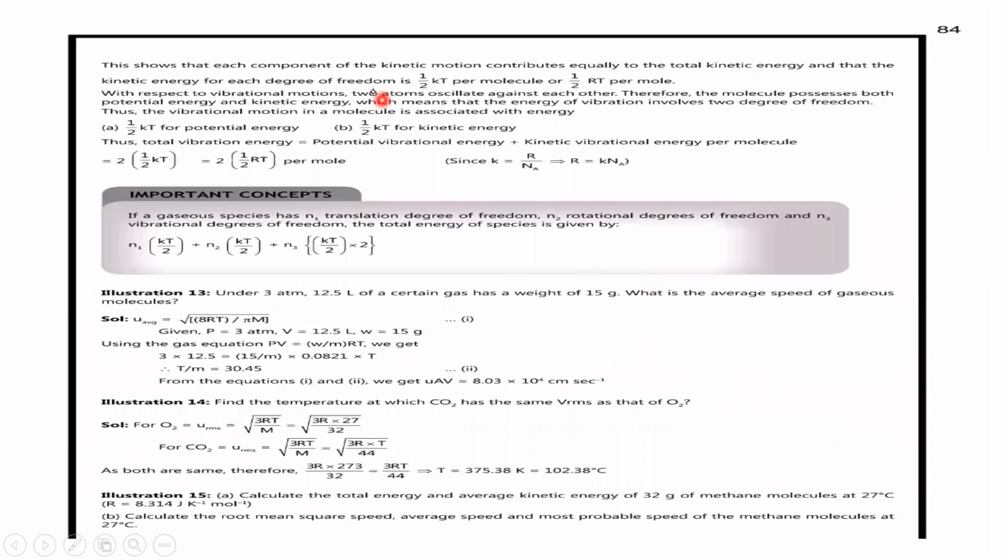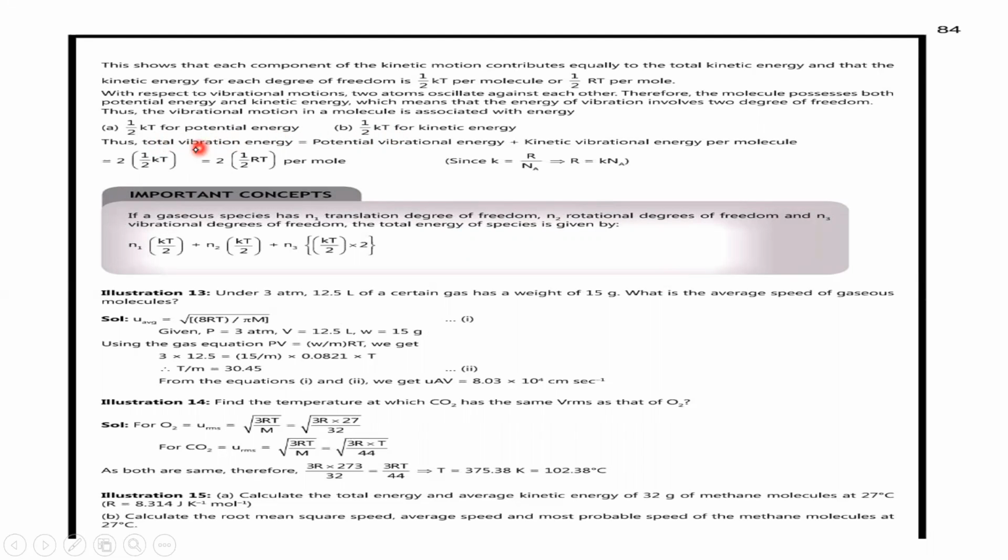Next, this shows the component of kinetic molecular theory, kinetic energy, and that the kinetic energy for each degree is 1/2 kT per molecule, or 1/2 RT per mole. So by this, we can say the vibrational motion of a gas molecule is associated with two types of energy. What are those? One is potential energy, and another is kinetic energy.